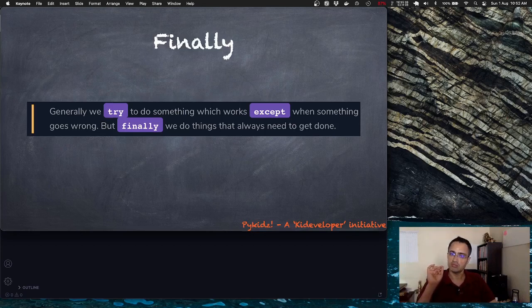Whether there is some problem with reading the contents or not, you have to close the file. Similarly, another example would be a connection to the database once opened must be closed no matter what happens. Such examples are perfect to explain finally. So let us check out the code.